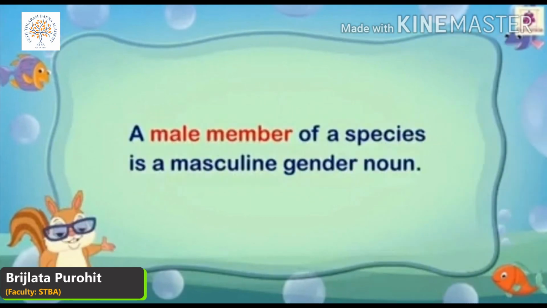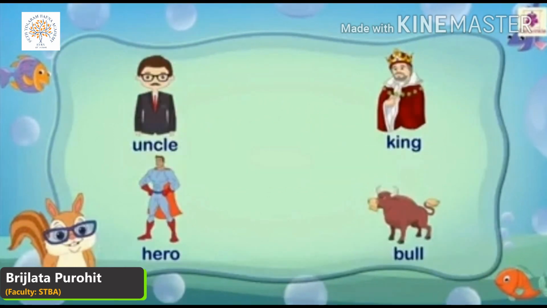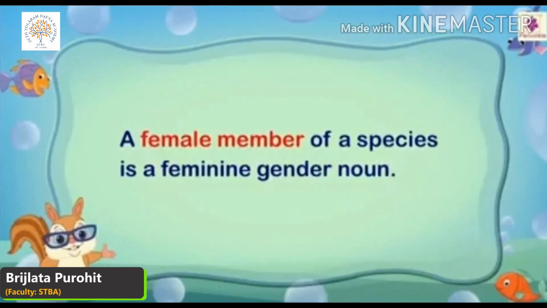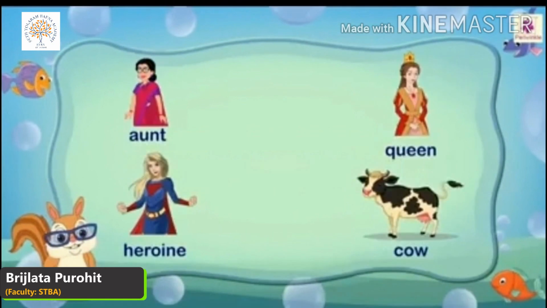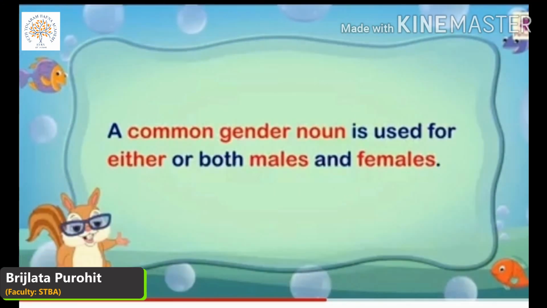A male member of species is known as masculine gender noun. For example, uncle, king, hero, bull. A female member of species is a feminine gender noun. Example, aunt, queen, heroine, cow.